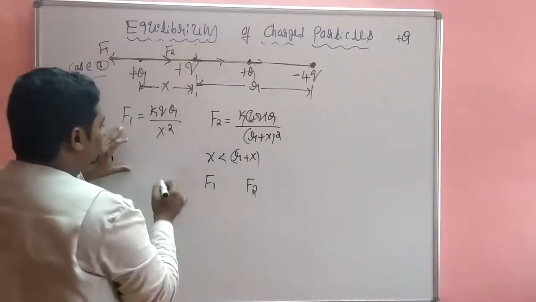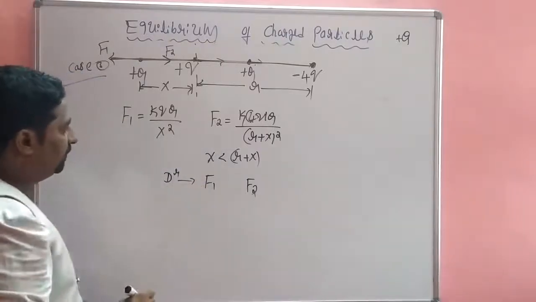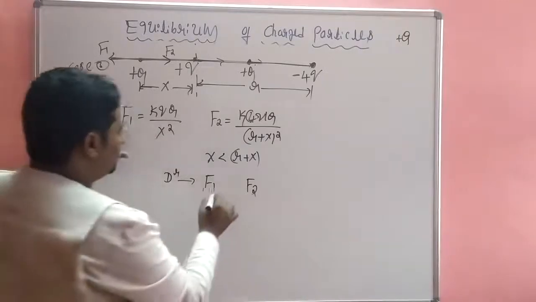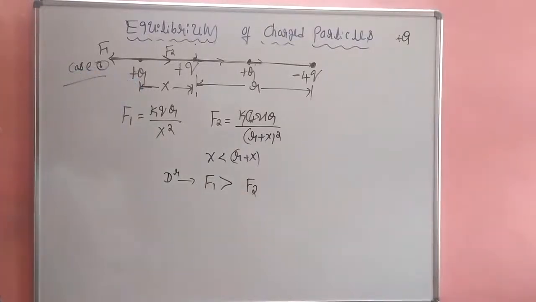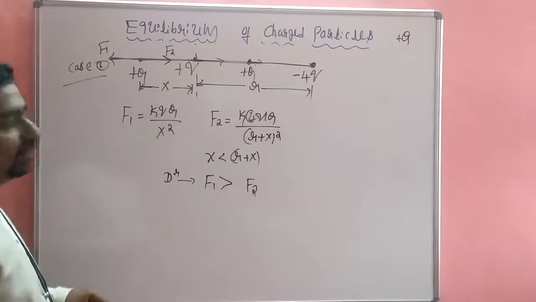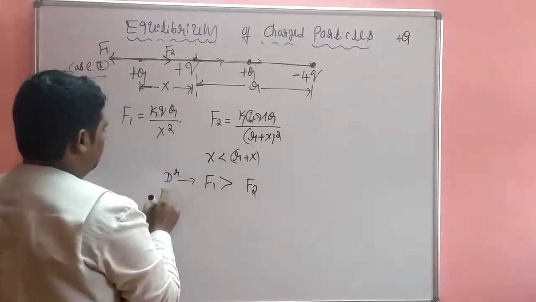So in the case of the denominator, which one? X, it is lesser. So lesser means F1 is greater because of inverse proportionality. Okay, then in the numerator.